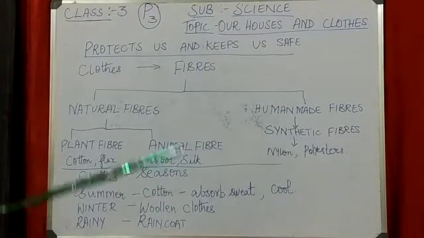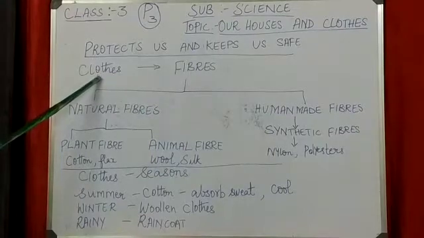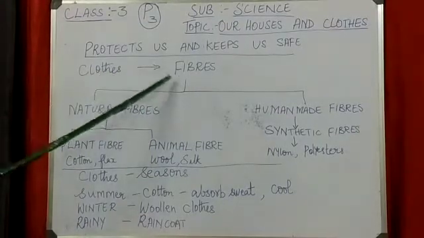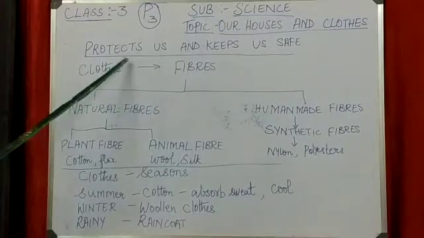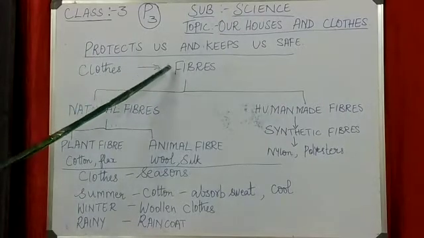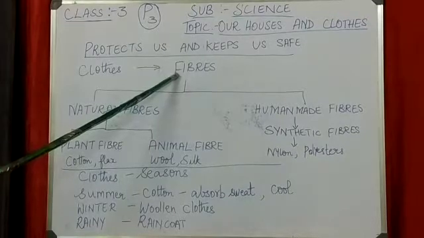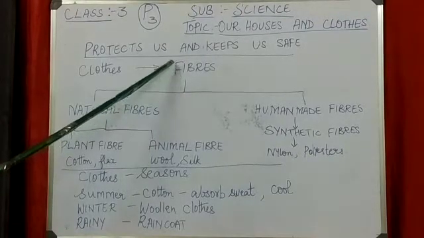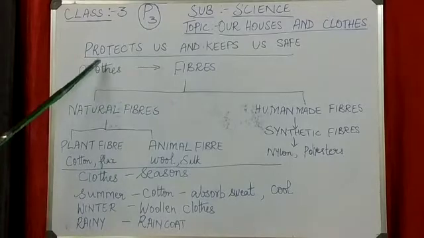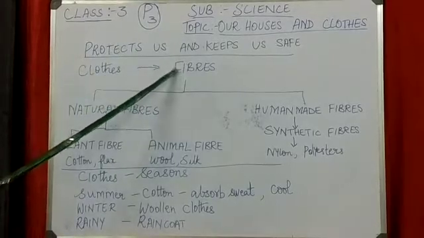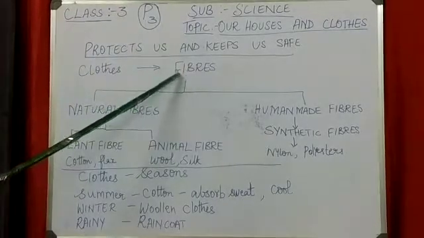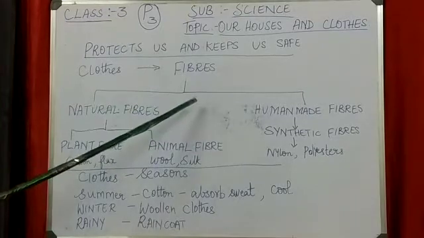So how are clothes made? Clothes are made from fibers. Fibers are nothing but thin thread-like structures.